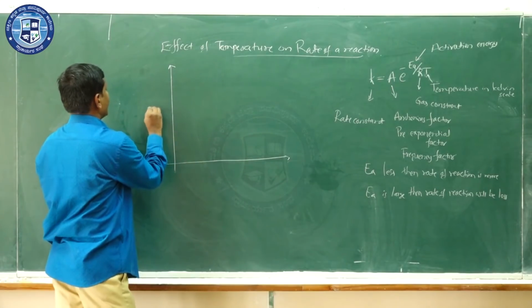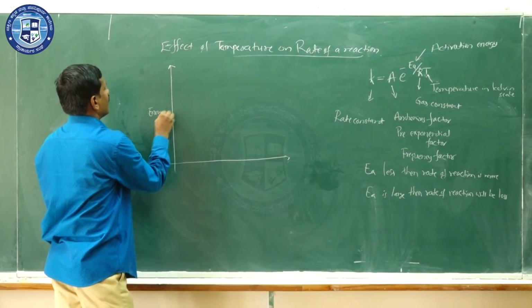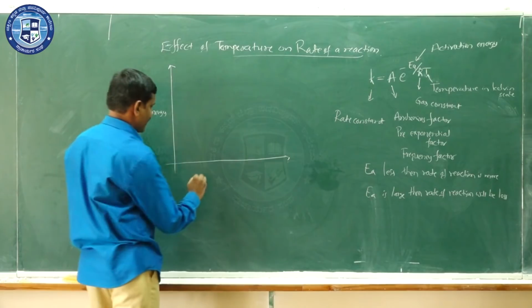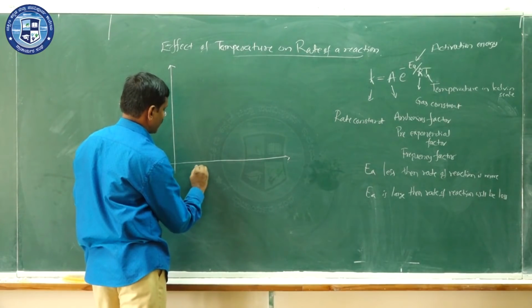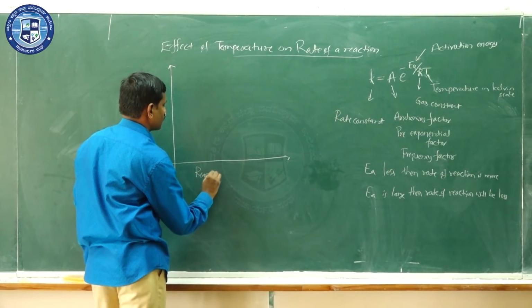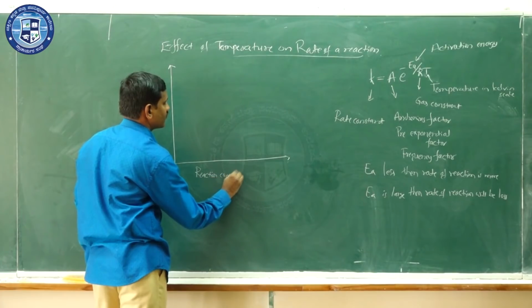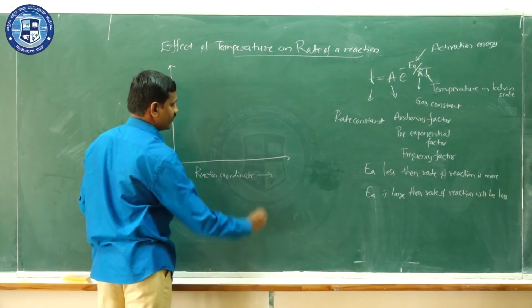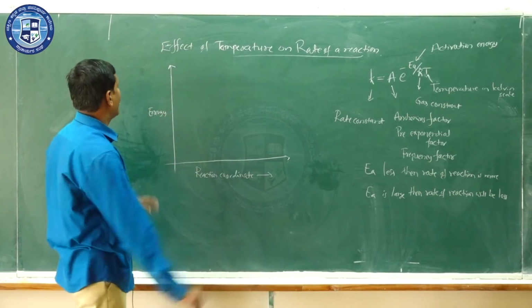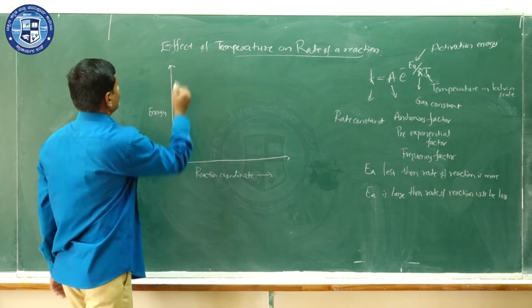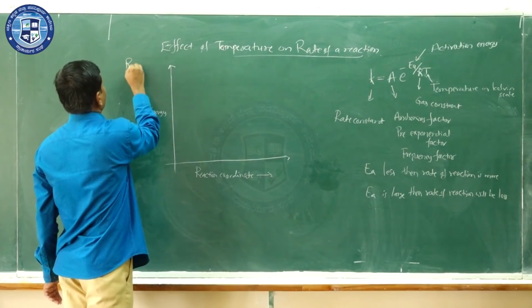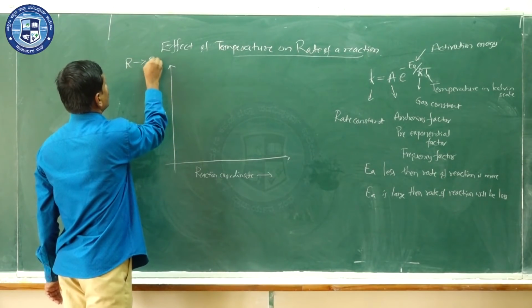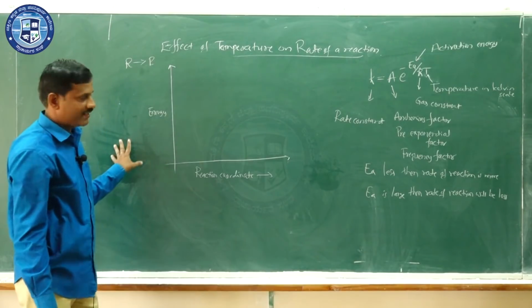Here we take energy along the y-axis and the progress of the reaction, or reaction coordinate, along the x-axis, and for a reaction from reactant to product we can plot the graph.